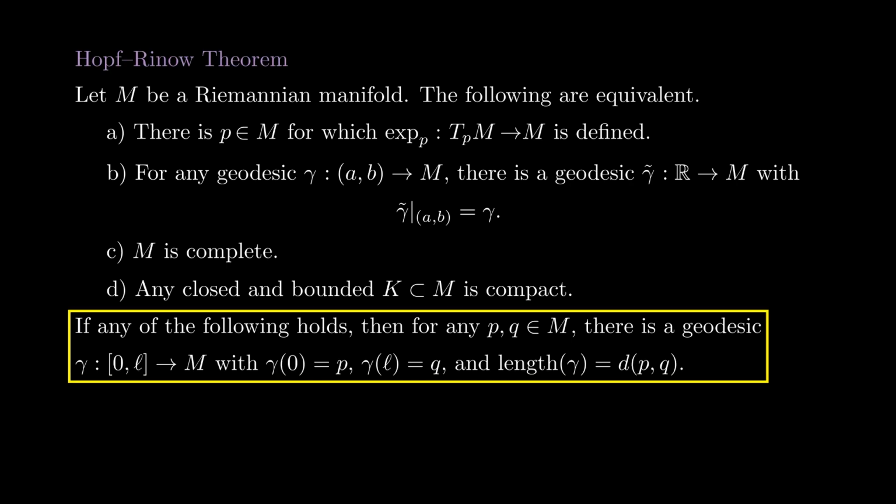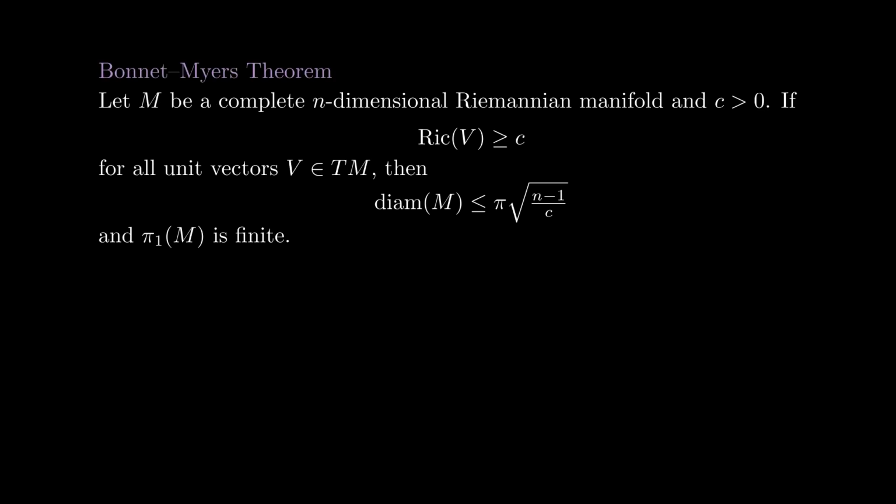Before we prove the Hopf-Rinow Theorem, we will state 2 theorems, which we will prove in later lessons. They show how in complete Riemannian manifolds, the curvature and topology are closely related. The first one is Bonnet-Myers' theorem. It states that if we have a complete Riemannian manifold with Ricci curvature greater than a positive number c, then the manifold has diameter at most pi times the square root of (n-1)/c and has finite fundamental group.